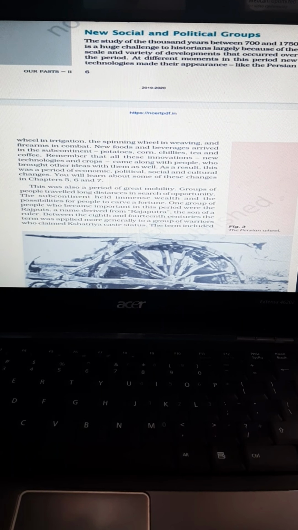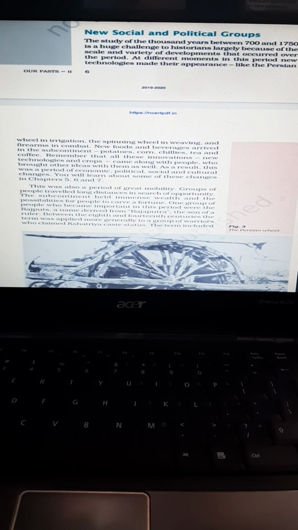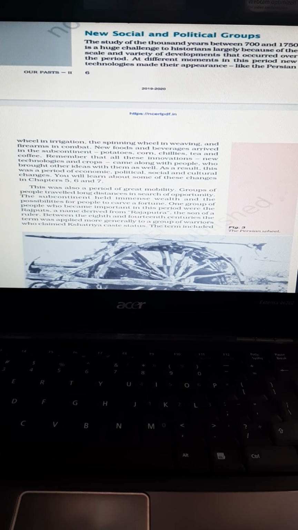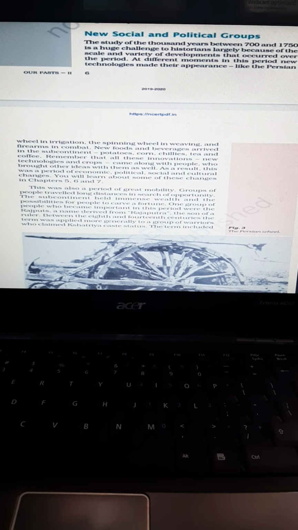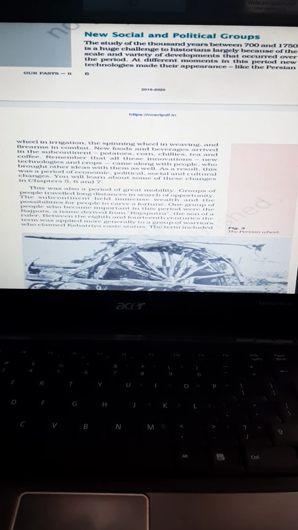Islam was also popularized during that phase, and the role of Allah, that is God, gained importance. Islam slowly and gradually spread during that phase, with the Khilji dynasty, the Delhi Sultanate, and the Tughlaq dynasty.